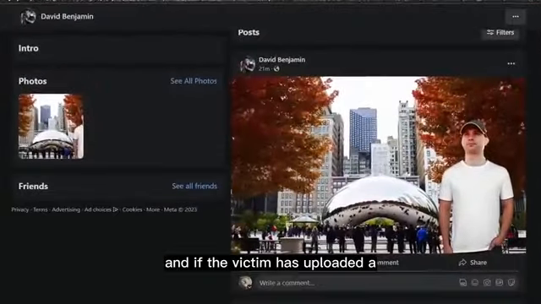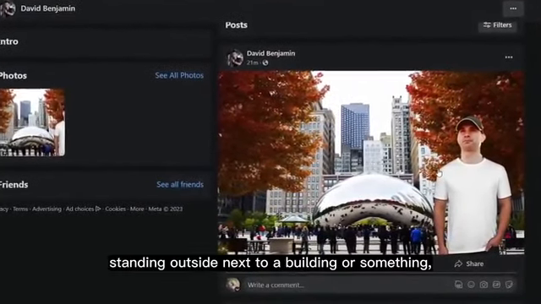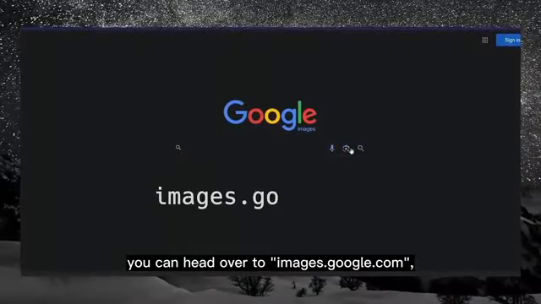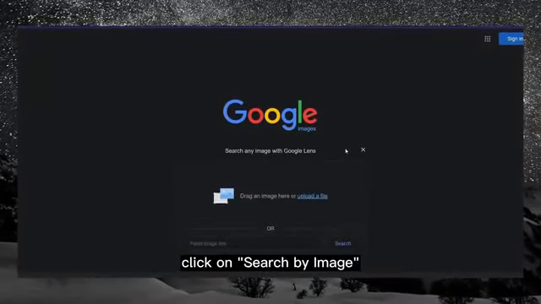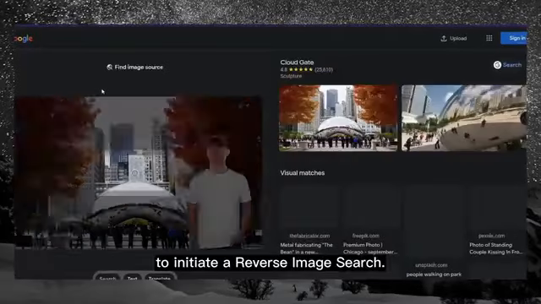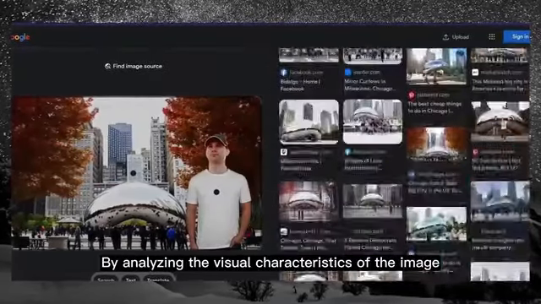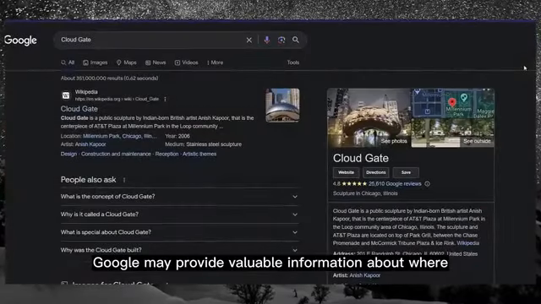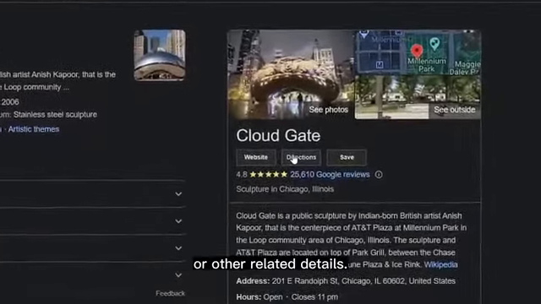And if the victim has uploaded a photograph of themselves standing outside next to a building or something, without providing any specific information as to where they might be, you can head over to images.google.com, click on search by image, and upload that photograph to initiate a reverse image search. By analyzing the visual characteristics of the image and comparing it to similar images across the web, Google may provide valuable information about where the photograph was taken or other related details.